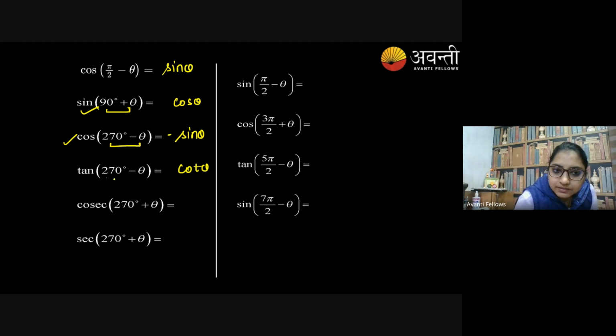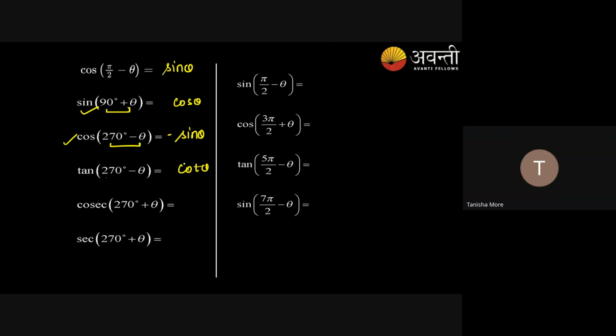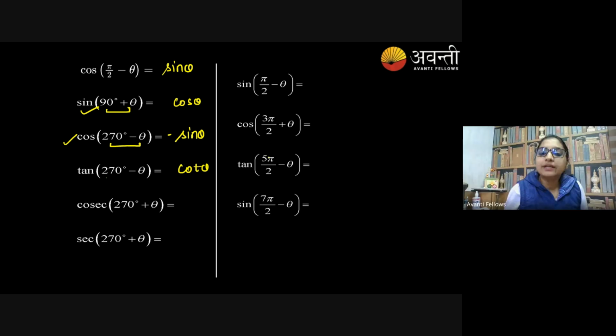So 270 means third quadrant, tan is positive. Agree? Clear to everyone? Yes, ma'am. It is going to be the same in this also, you can ignore 2 pi. So it will become only pi by 2. It will become only 3 pi by 2. Agree?